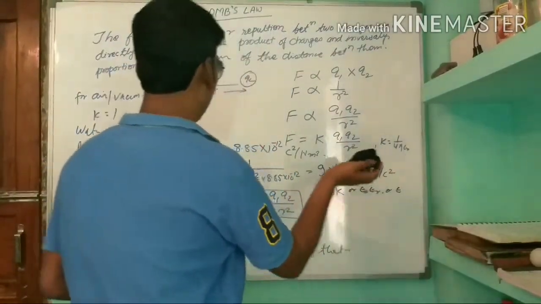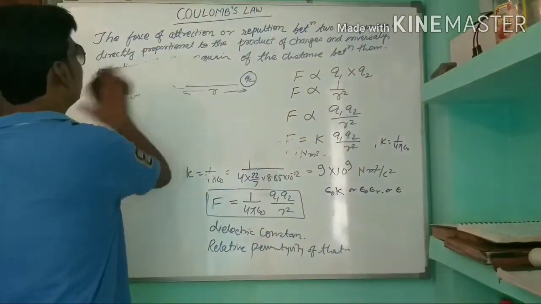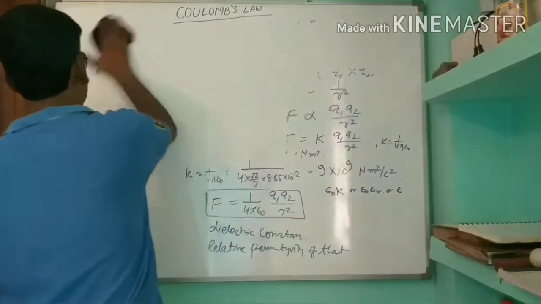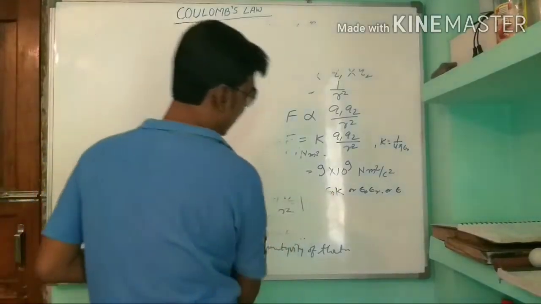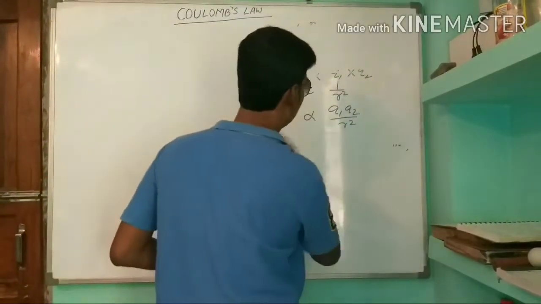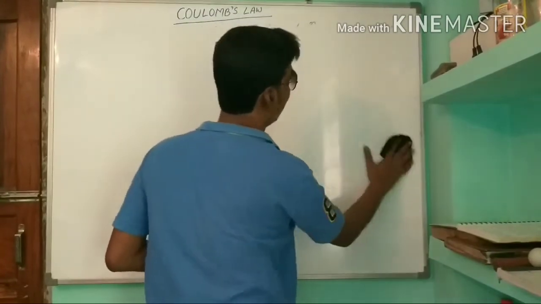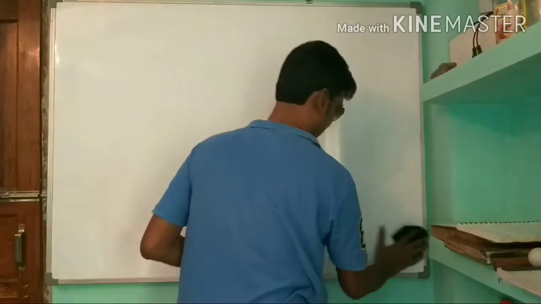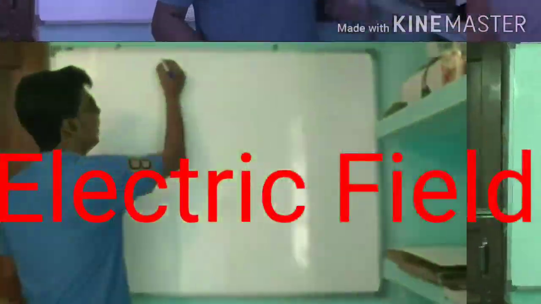So now we will discuss the electric field. What is electric field? The area surrounding a charge in which we can experience force of attraction or repulsion is the electric field.